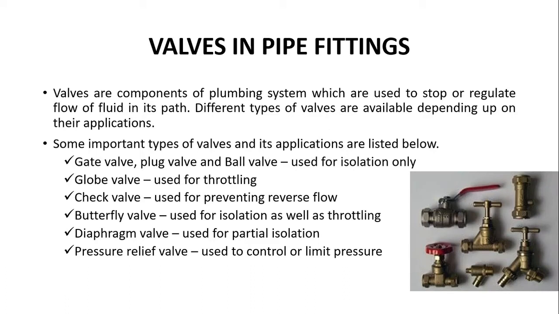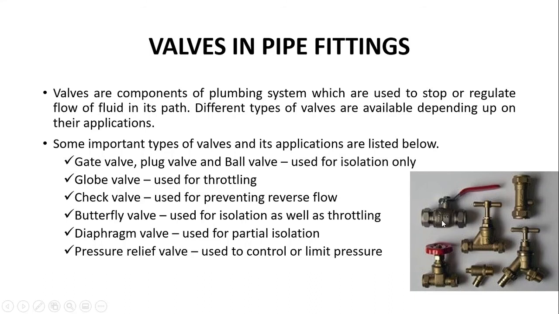Valves and plumbing system. So why do we need valves in our pipe fittings? We need valves because sometimes we need to stop or regulate the flow of water in the pipes. Different types of valves are available depending upon their function and their application. Some of the important types of valves are listed over here. Valves look like this. The first three valves mentioned here, gate valve, plug valve and ball valve, are used for isolation only, that is, they stop the flow of water altogether.